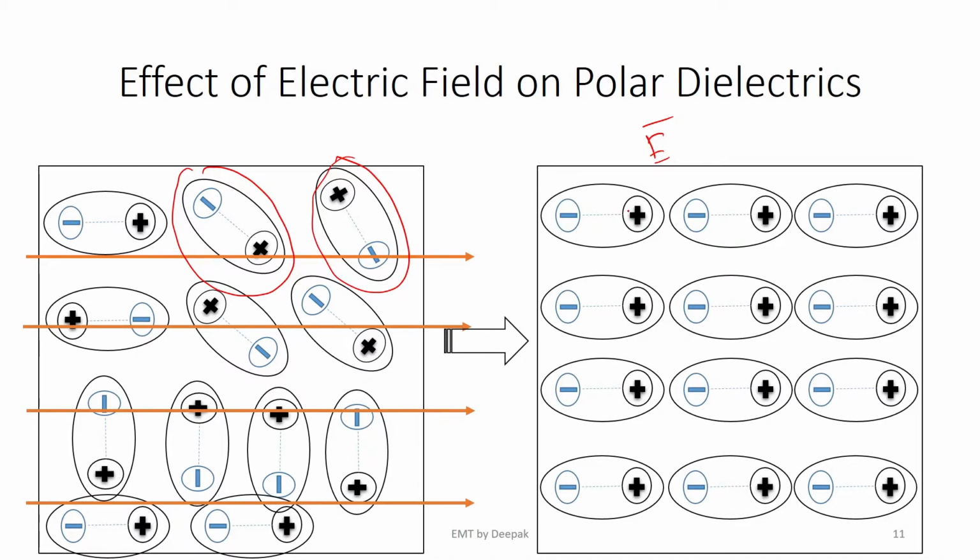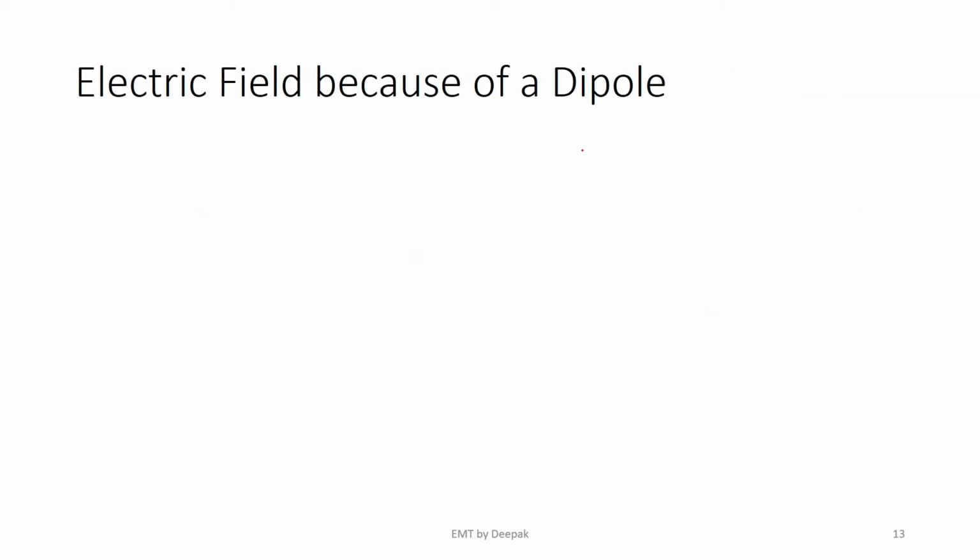I am telling you that because of the electric field, these dipoles have been created. Yes, that is pretty sure. But what is the effect of this dielectric material? What is happening to the electric field? To analyze that, we definitely need to know what would happen because of one dipole. And if I know what is happening because of one dipole, then I would be able to extend that analysis to all the dipoles, thereby getting what is happening inside the dielectric. So the basic block is the dipole. So let me analyze the electric field because of a dipole.